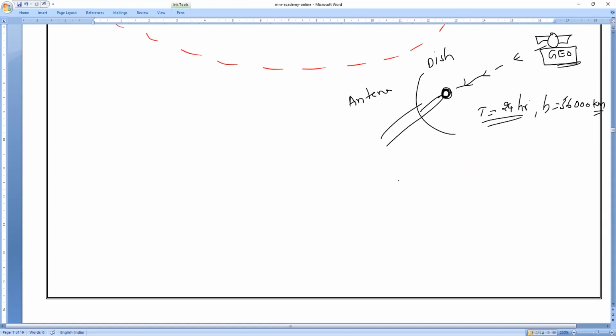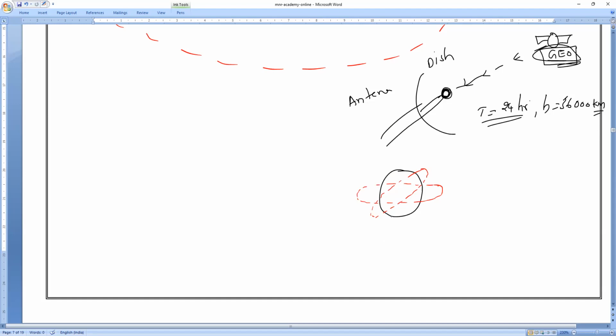And remember, they are always rotating about the Earth at the equator belt, not at the poles belt. They may rotate in an inclined orbit, or they rotate in the equator belt, not the poles belt. So this is the position of the GEO satellites around the Earth.